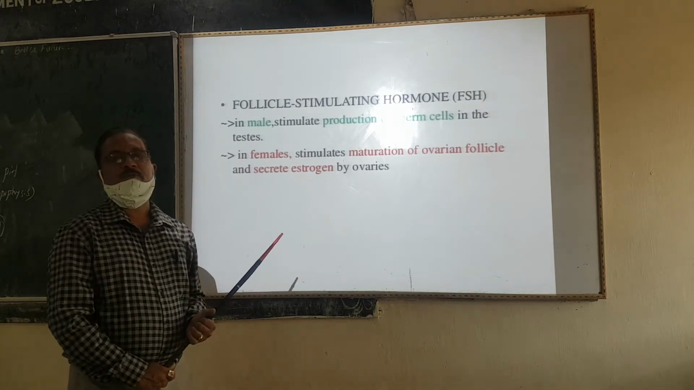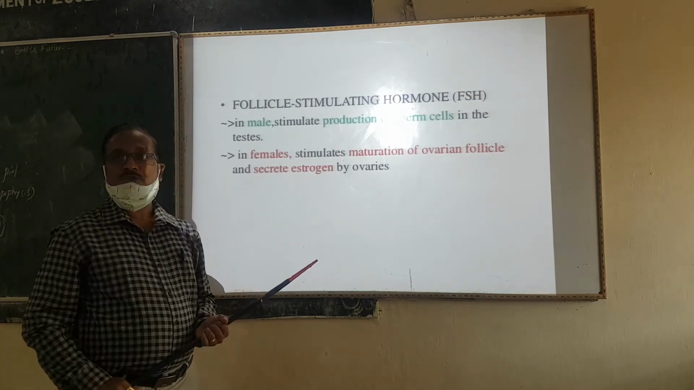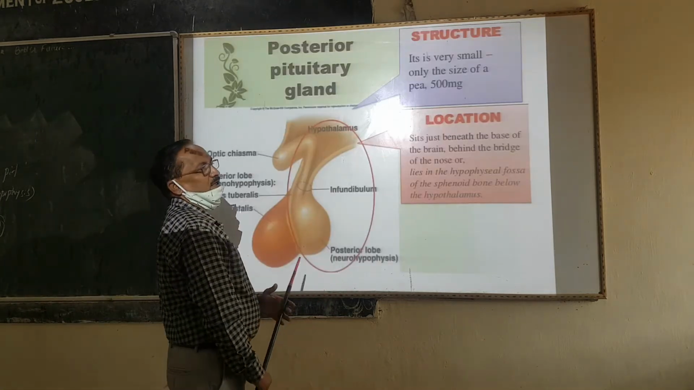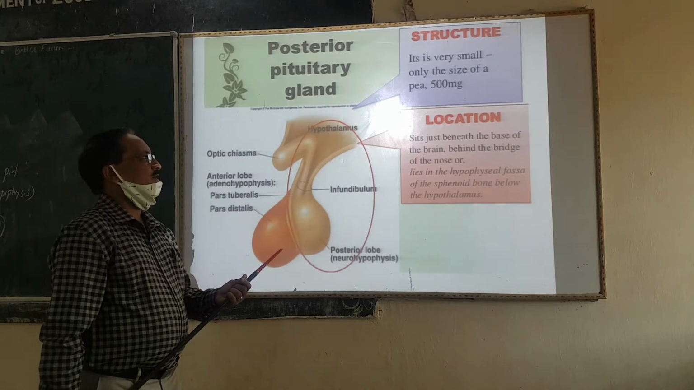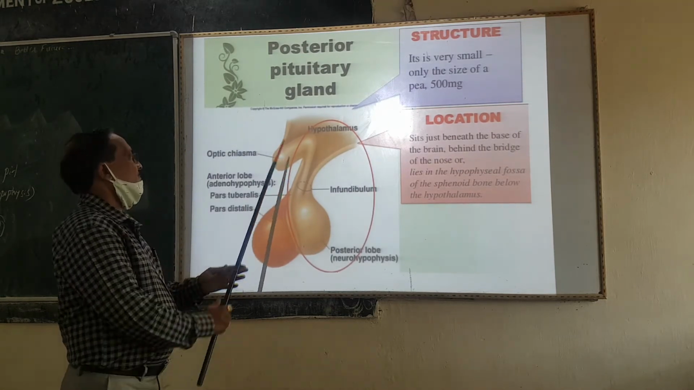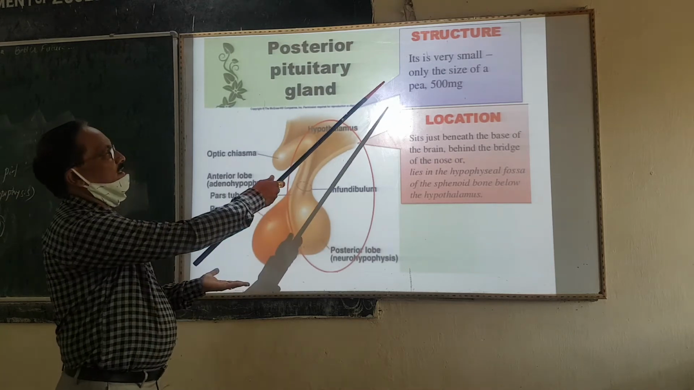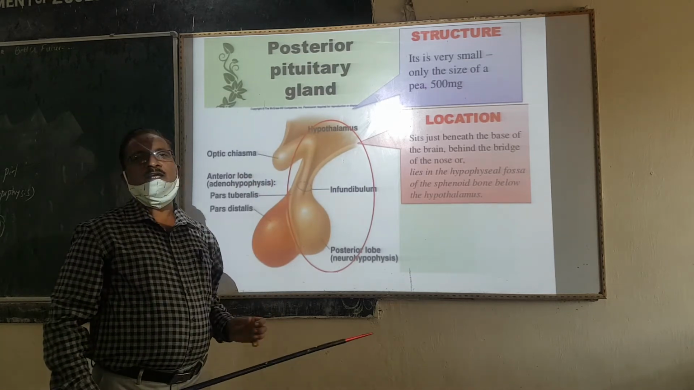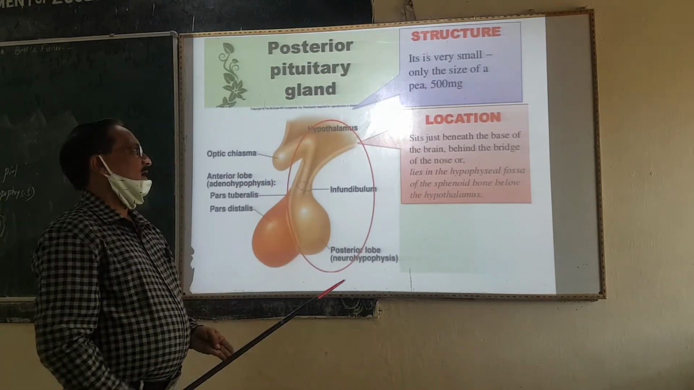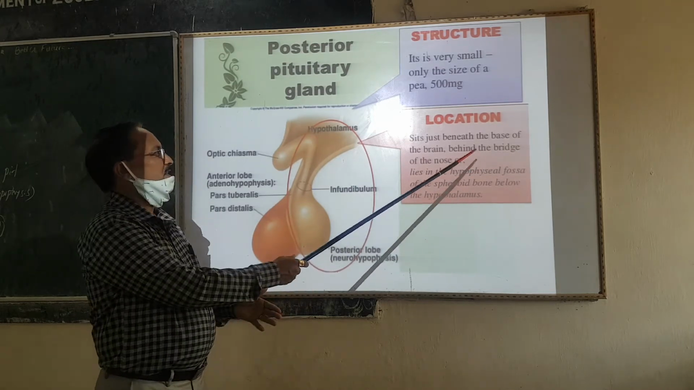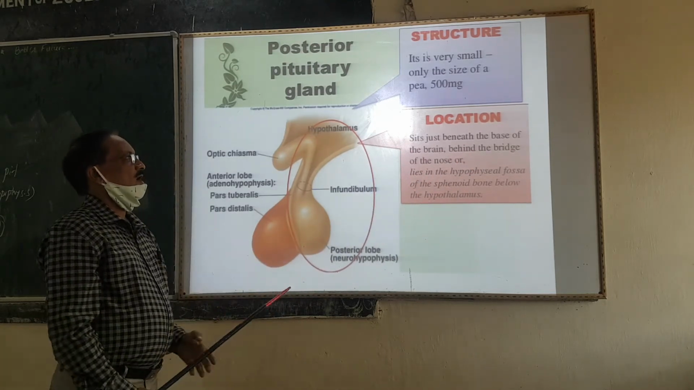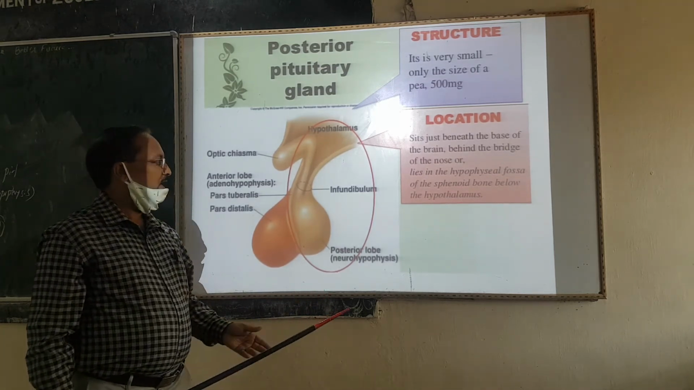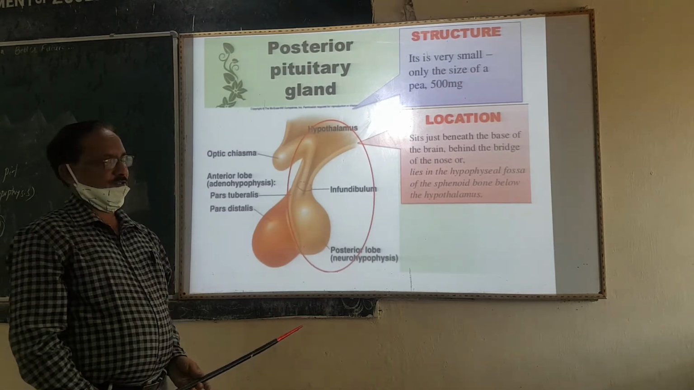One more part of the pituitary is the posterior pituitary, also called the neurohypophysis. It secretes two hormones, oxytocin and vasopressin. Structurally, it is very small, just like a pea, about 500 milligrams, located just beneath the base of the brain, behind the bridge of the nose, and lies in the hypophyseal fossa of the sphenoidal bone below the hypothalamus.